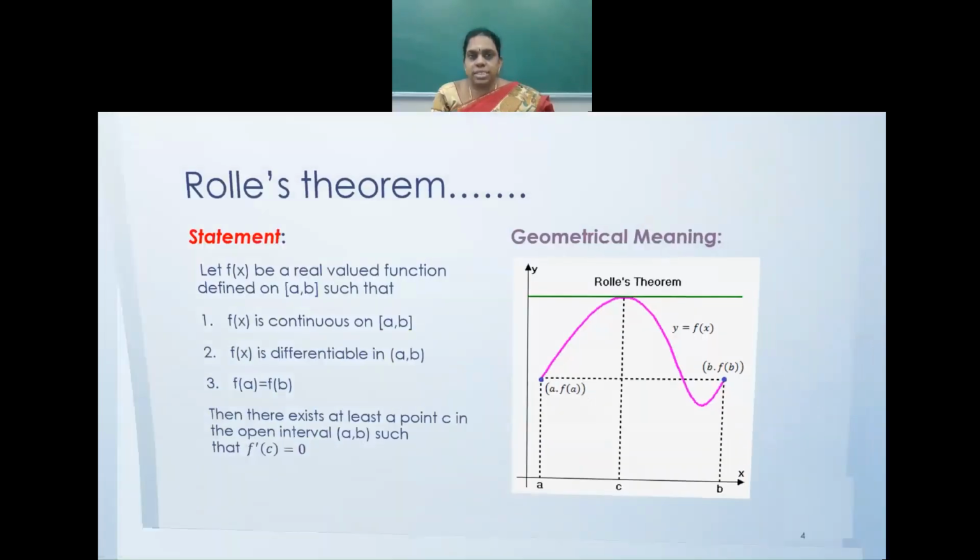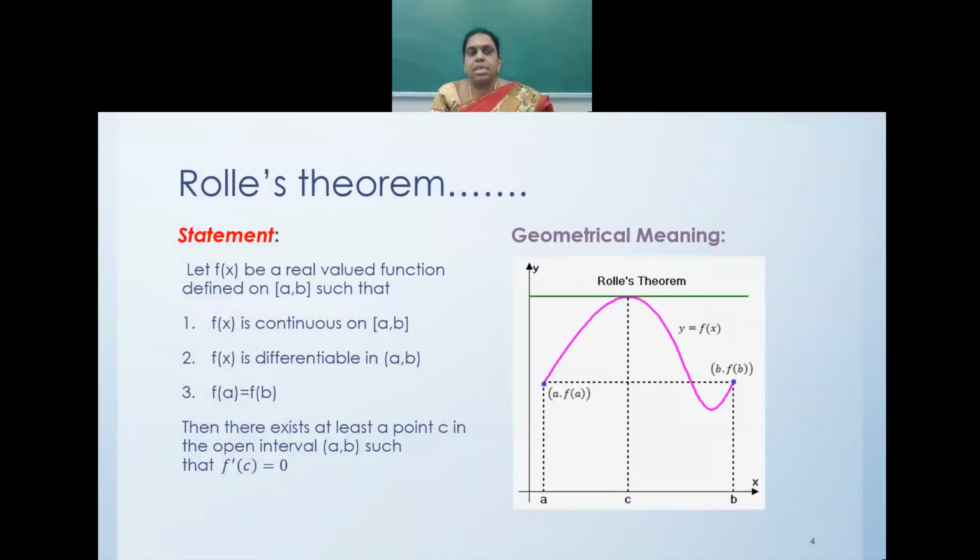Let's see Rolle's theorem. The statement of Rolle's theorem. Let f of x be a real valued function. That is, f of x should be a real function, not a complex function, defined on closed interval a comma b, such that f of x should be continuous on the closed interval a comma b and differentiable in open interval a comma b. And the main important condition, f of a should be equal to f of b. I have drawn a line here to indicate f of a is equal to f of b.